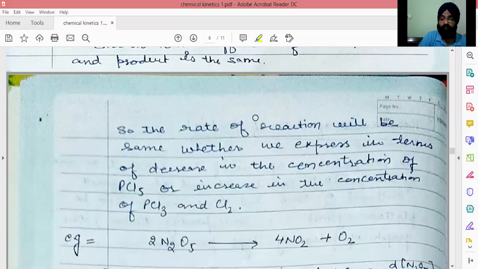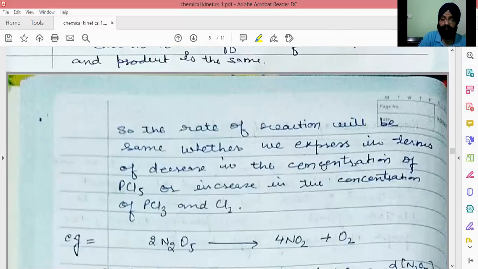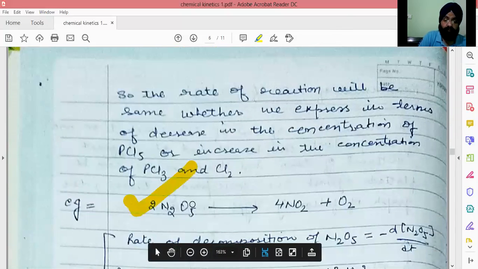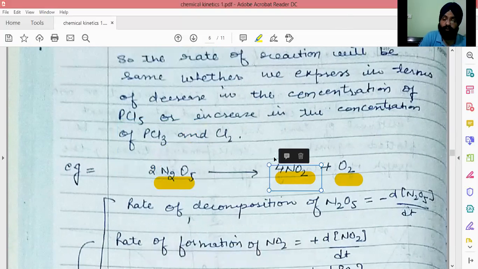So the rate of reaction can be written in terms of any of the species from the product or the reactant side, right? But in examples like this, where N2O5 decomposes to NO2 and O2, here 2 moles of N2O5 give 4 moles of NO2 and 1 mole of O2.